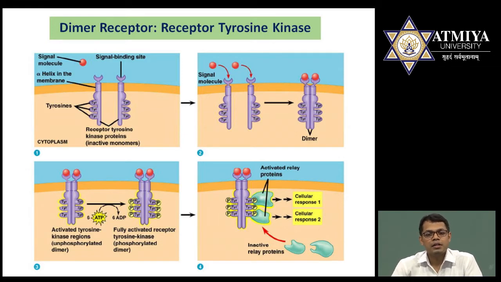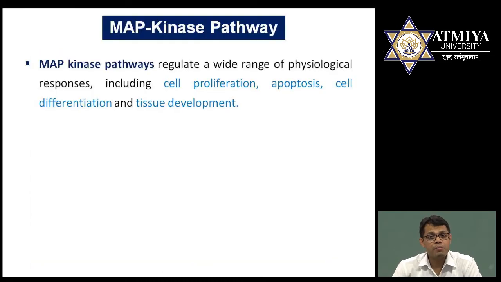Now we will see the application of tyrosine kinase receptor. For this application there are two different types of pathway I am going to show here. They are very important pathways. The first is the MAP kinase pathway. MAP means mitogen activating protein kinase pathway.